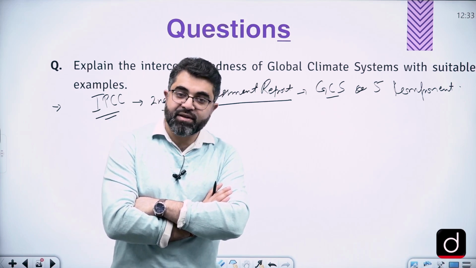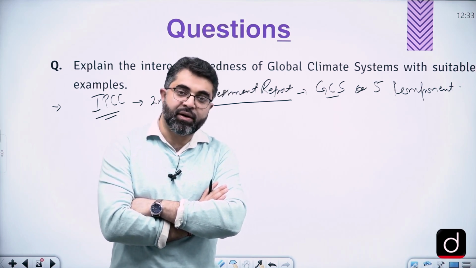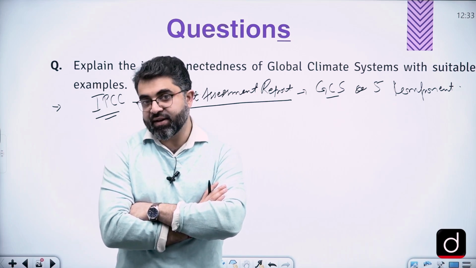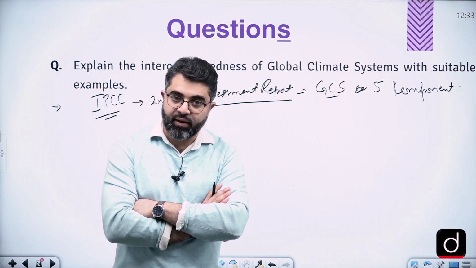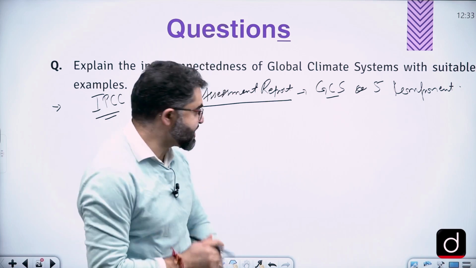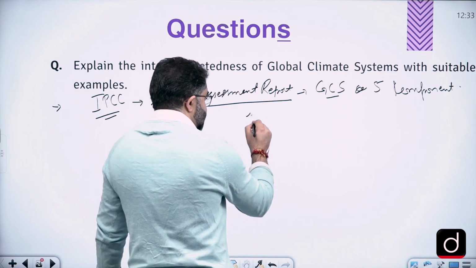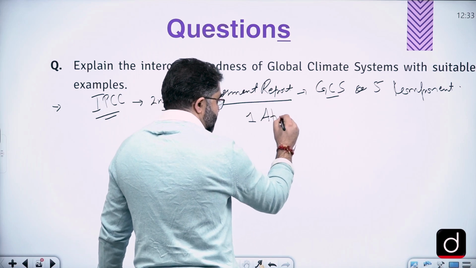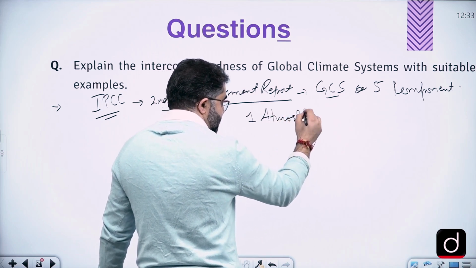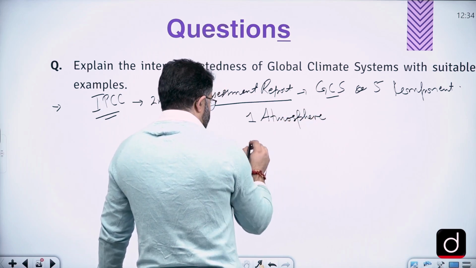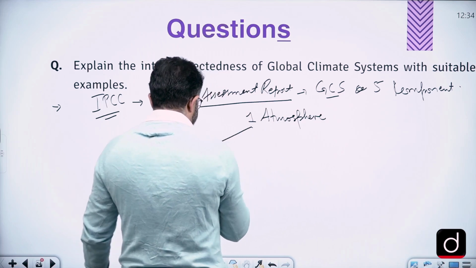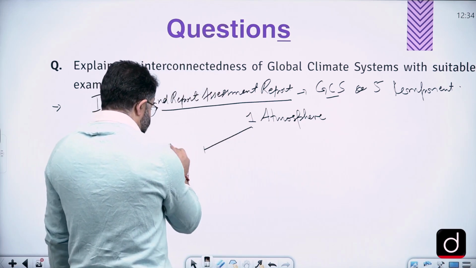So this equilibrium is not maintained only in the atmosphere, but also in other spheres on the Earth's surface. What are these? First, of course, is the atmosphere. The second component is Earth's surface.